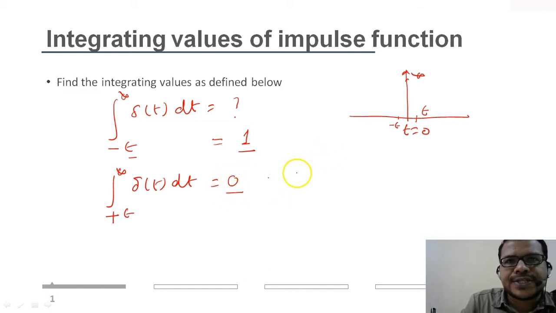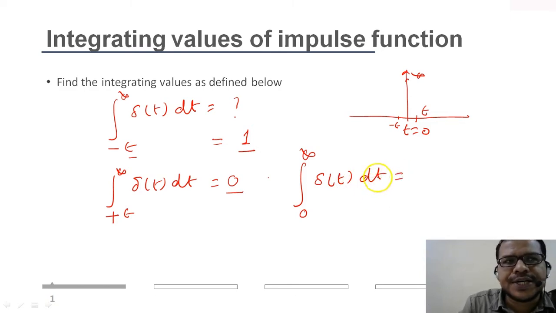Again, let's take another instance, from 0 to infinity, delta t dt. What will be the value of this integral? It includes the time instance t equal to 0 and goes up to infinity.